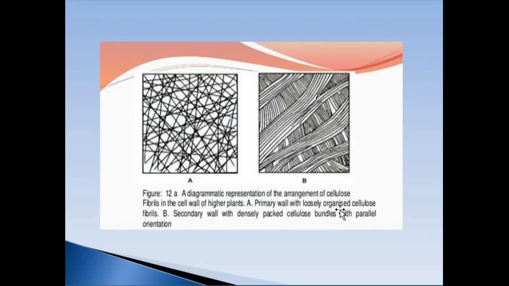This is another figure which shows the difference between the primary and the secondary cell wall. Primary cell wall, as you can see, is made up of thin fibers of cellulose which are loosely arranged, but in the secondary cell wall, the cellulose fibers are arranged in bundles, and these bundles are again arranged in a crisscross manner, so they make a more rigid structure as compared to the primary cell wall.